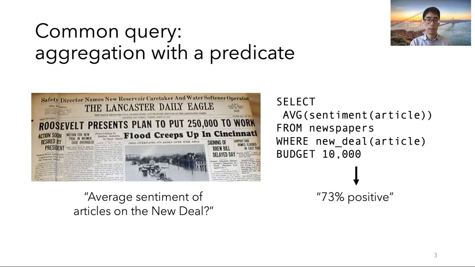A common query is an aggregation query with a predicate. For example, turning this query into a SQL form would be of the form: select average sentiment of article from newspapers where the article talks about the New Deal, with some budget. And this would return something of the form 73% positive.